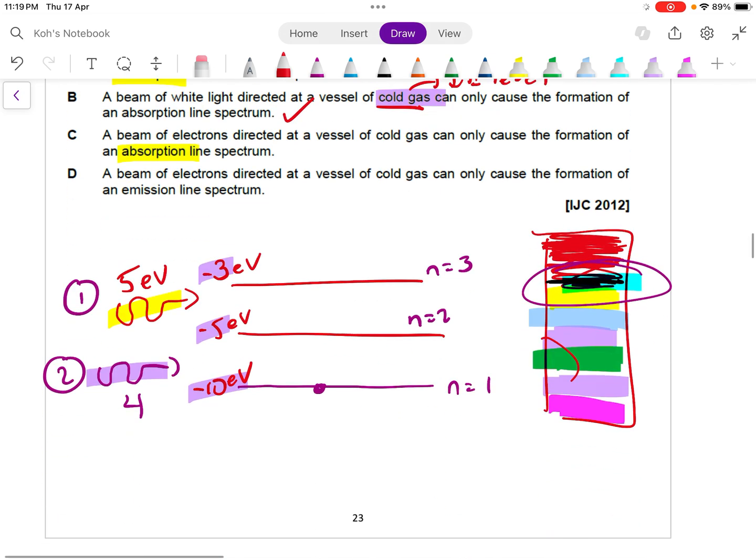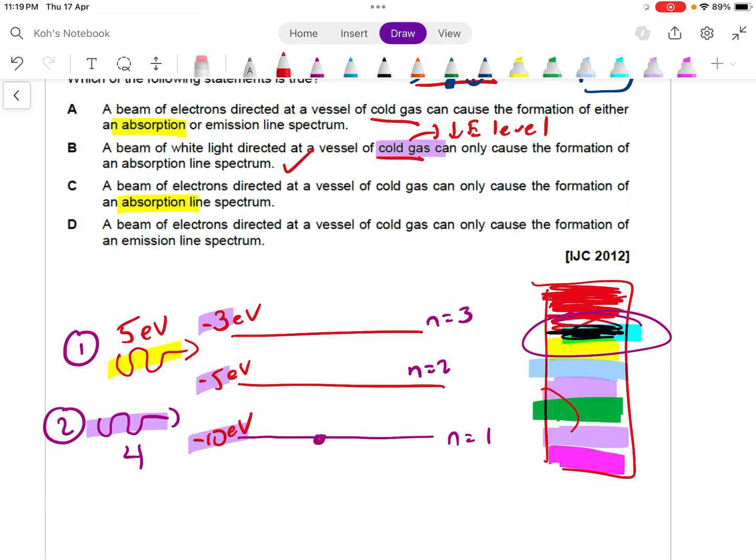So absorption line spectrum is dark discrete lines on a colored background. So what is causing the dark discrete lines, right? Very simple. First, imagine I got a gas atom with different energy levels, right? So this is your lowest energy level, then this the second level, third level. So I got 2 photons. The first photon has energy of 5 eV. As you pass through the gas, it is going to excite this gas atom to the second level because it's exactly the same, right? 5 eV.